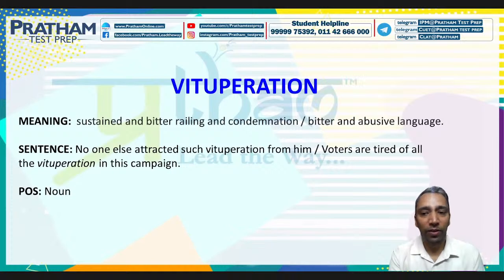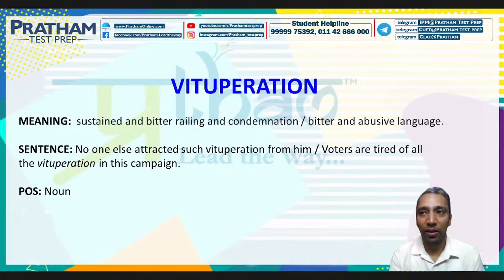The next word is vituperation. Okay. A sustained and bitter railing and condemnation. Bitter and abusive language. So vituperation is nothing but a bitter and abusive language. So sustained and bitter railing and condemnation. It's a noun. The sentence is, no one else attracted such vituperation from him. Voters are tired of all the vituperation in this campaign.